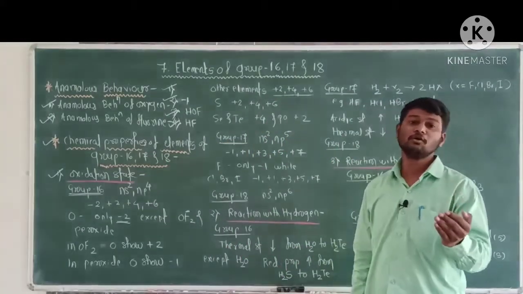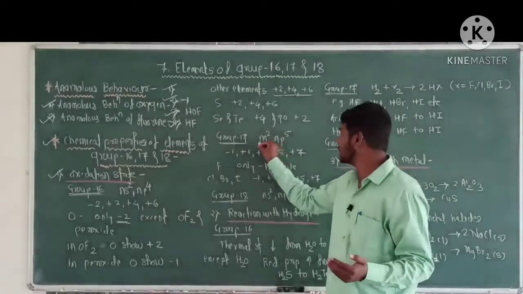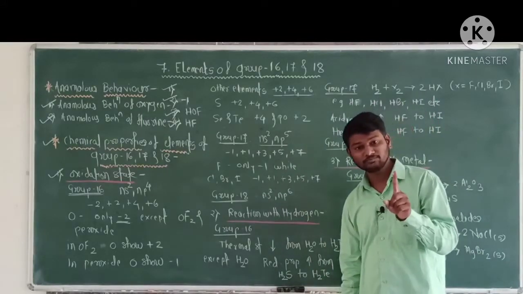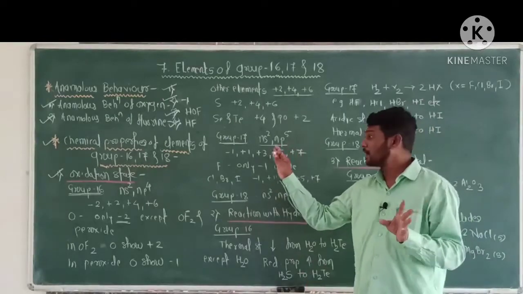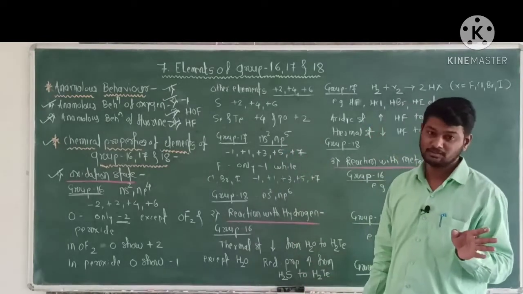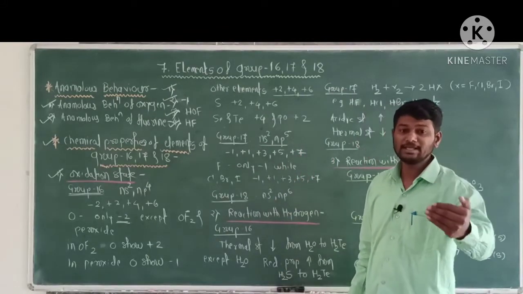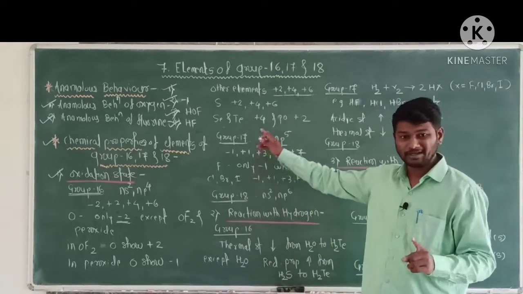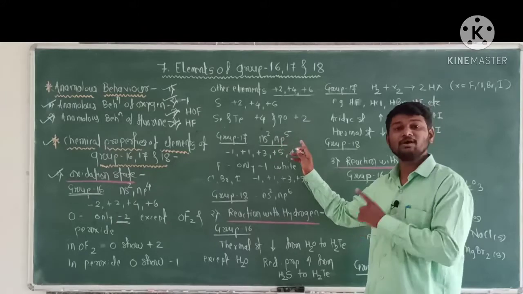The general electronic configuration of a group 17 element is ns2 np5. Therefore, they show -1, +1, +3, +5 and +7 oxidation states.